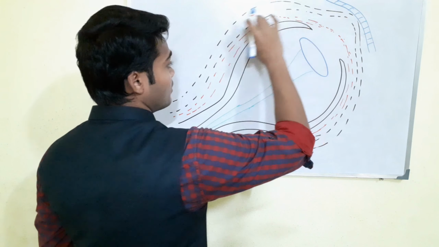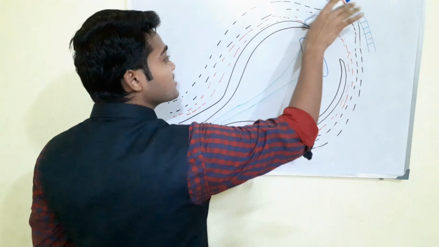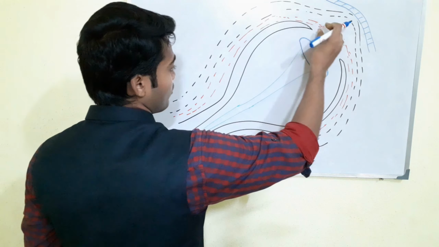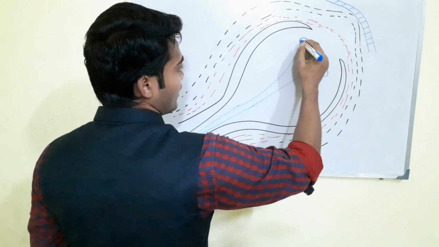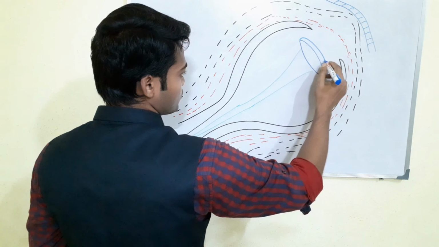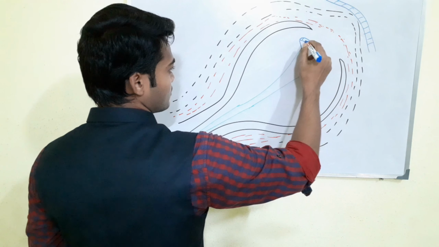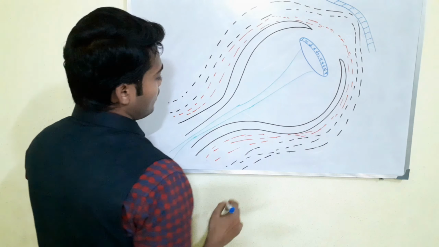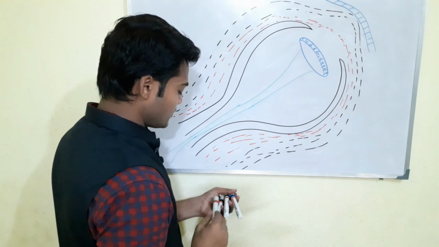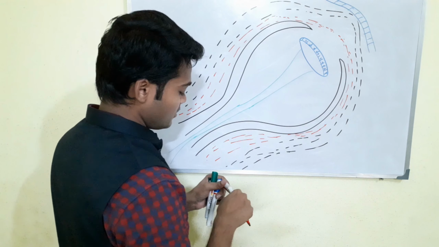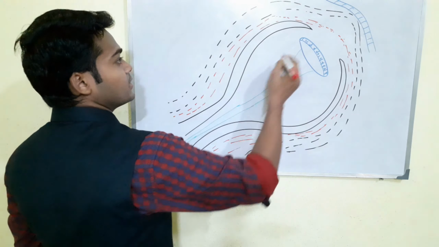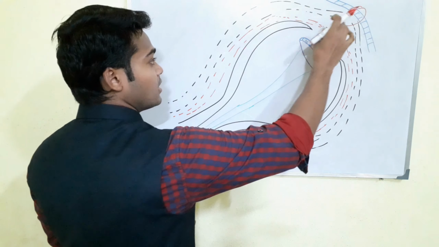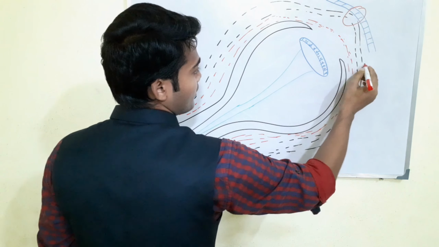This mesenchymal layer goes to the anterior side and differentiates to form the corneal part. This is the inner layer of mesenchyme, which forms the iris and ciliary body, right? This part I already showed you in the previous part. This is the lens placode, which is the ectodermal layer, right? Now I just give you the gross idea of what is going on here. The mesenchymal layer with the anterior part forms the cornea.